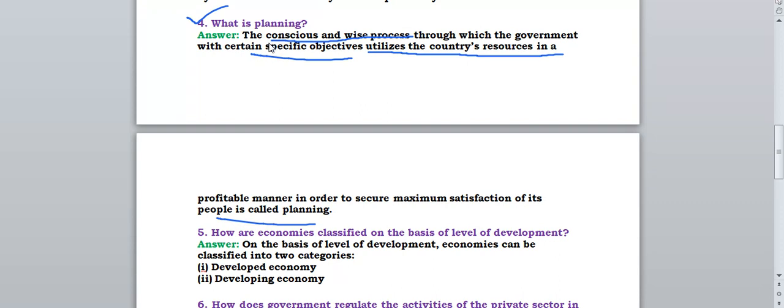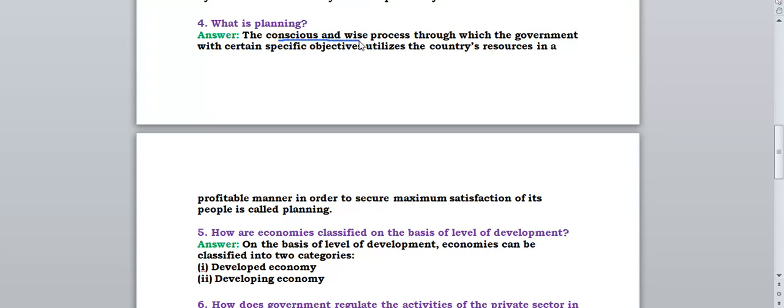So what is planning? The conscious and wise process through which the government, with certain specific objectives, will impose some rules to utilize the country's resources in a profitable manner. They will use the country's resources in such a manner that some profit can be earned in order to secure maximum satisfaction of its people, and this will be related to the people also. People should also get benefit from that. So that is called planning.